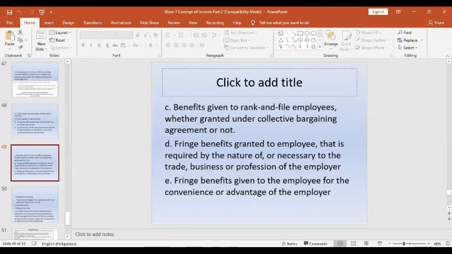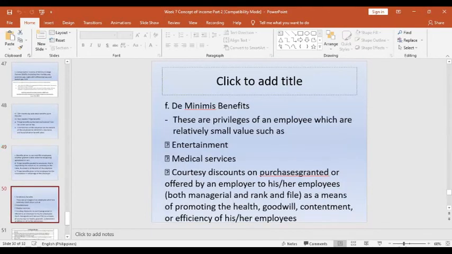So I would say fringe benefits given to the employees, of course, that is subject to tax, but at the expense of the employer, of course, it will be part of the business income, which benefit is not included in the gross taxable income of the business, but taxable income on the part of the individual. And even the fringe benefit given to the employee for the convenience or advantage of the employer.